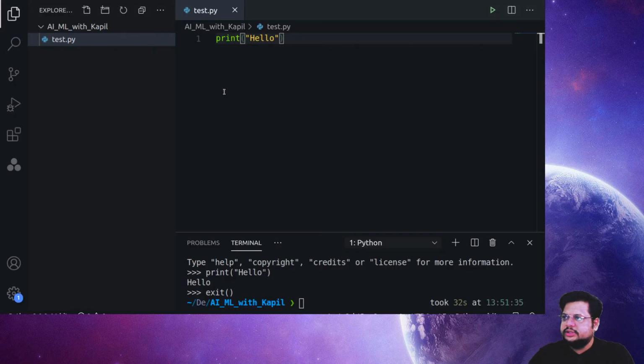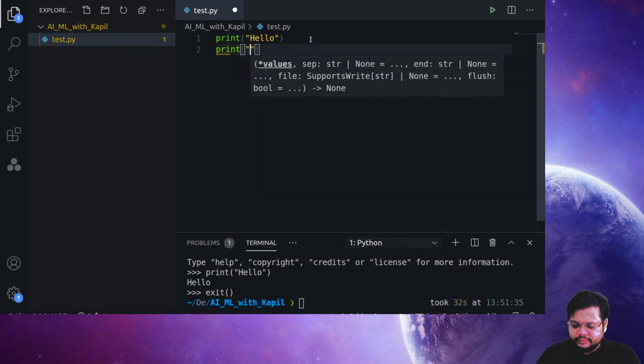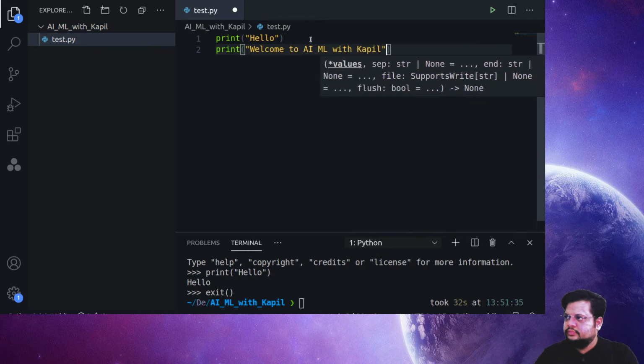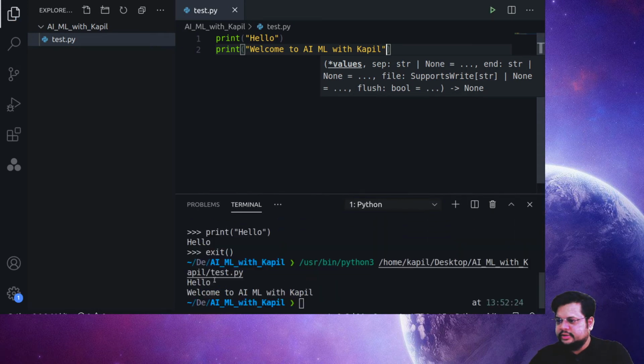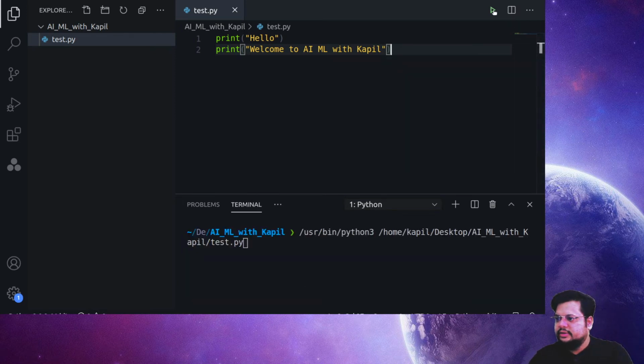So this is a script, where I'm writing just some commands. So print hello, then print welcome to me, correct? And the moment I run it, just look, this has generated a two-line output, the hello and the welcome. Let me just erase it and rerun the file so that you can see it easily.